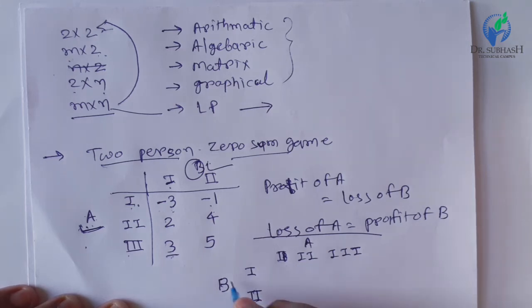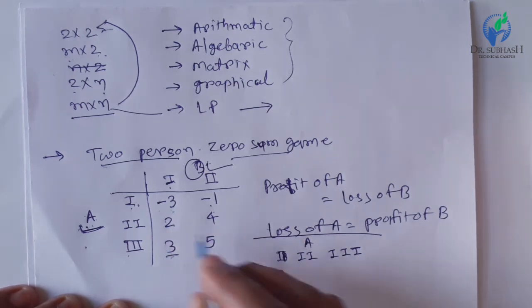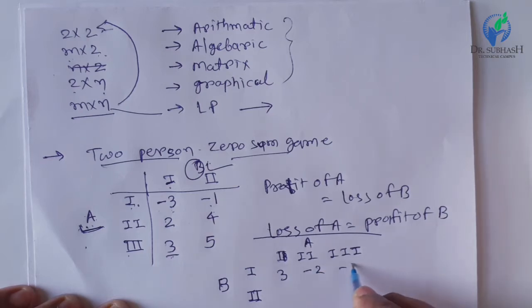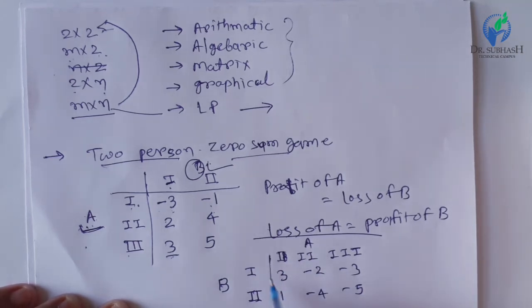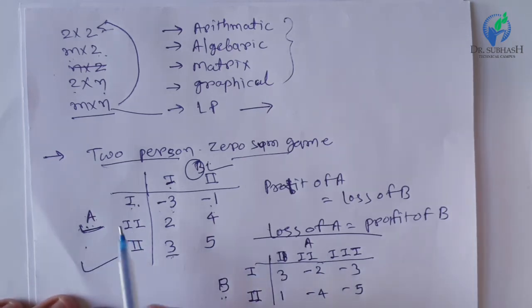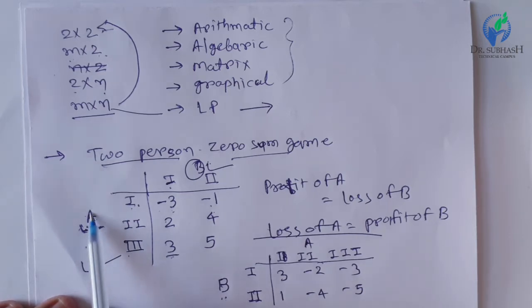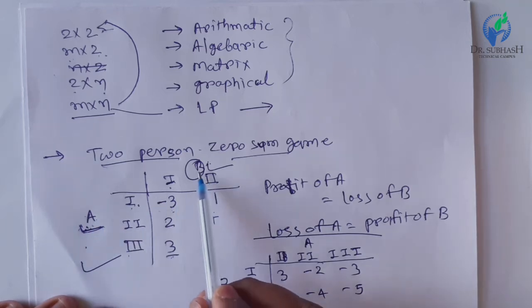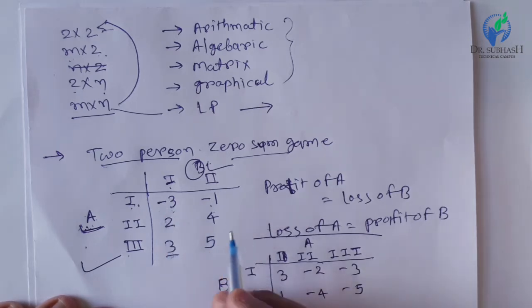So according to player B, it will be 3 multiplied by -1 for all elements: -2, -3, here it is +1, -4 and -5. That could be the matrix according to player B, but we will use only the matrix where the gainer is the horizontal player. We will put the gainer as the row, and the loser we will put as the column. So this is the 2-person zero sum game.